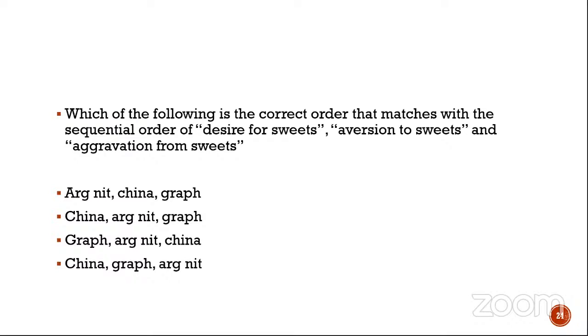So we know graphites has an aversion to sweets, correct? If you go back to Materia Medica, it's quite clear. We know argentum has a desire for sweets, especially candies, but they are also aggravated from sweets. Okay. So if you look at option 4, you get China, graphites, and argentum nitricum. And we know that China also has a desire for sweets. So the answer is the last one. D is the correct answer. China, graphites, and argentum nitricum. Okay.